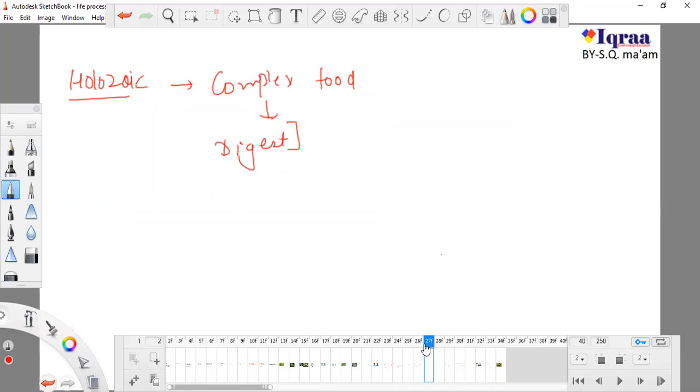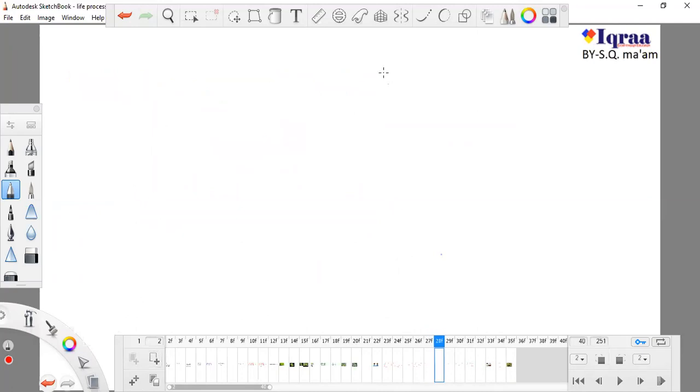There are many steps of the holozoic mode of nutrition, but we will study them later on. Let me give you a very small idea of it. So what exactly is the holozoic mode of nutrition?